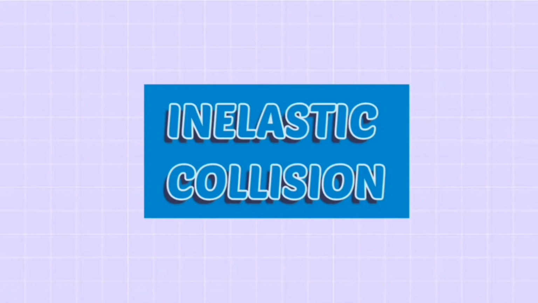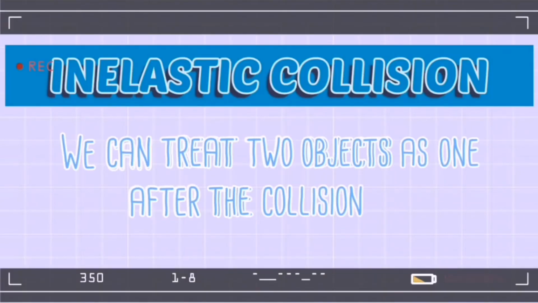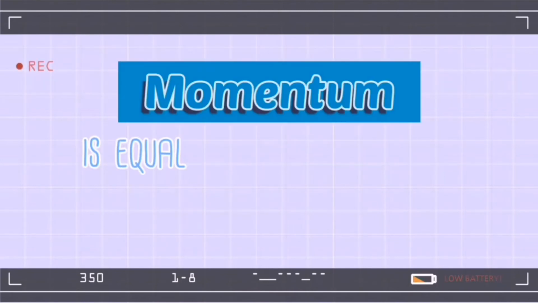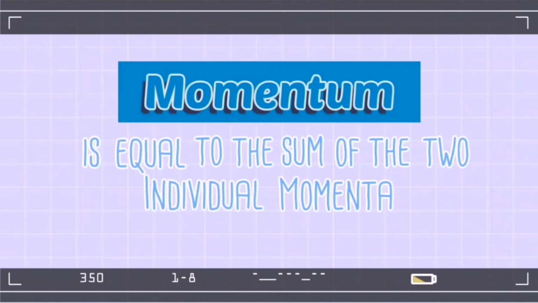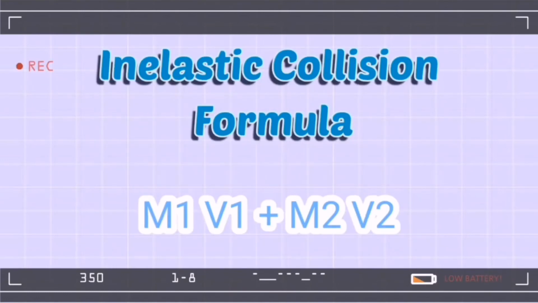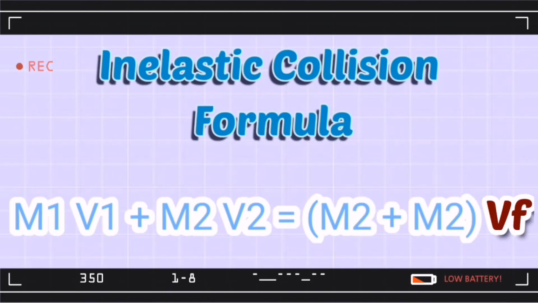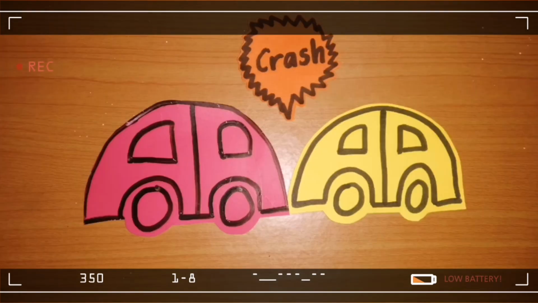In inelastic collision, momentum can easily be determined since we can treat the two objects as one after the collision. The momentum is equal to the sum of the two individual momenta, illustrated by the following expression: m1v1 plus m2v2 is equal to the sum of the masses times v final, which will depend on the magnitude and direction of the two individual velocities. An example of which is a car collision.